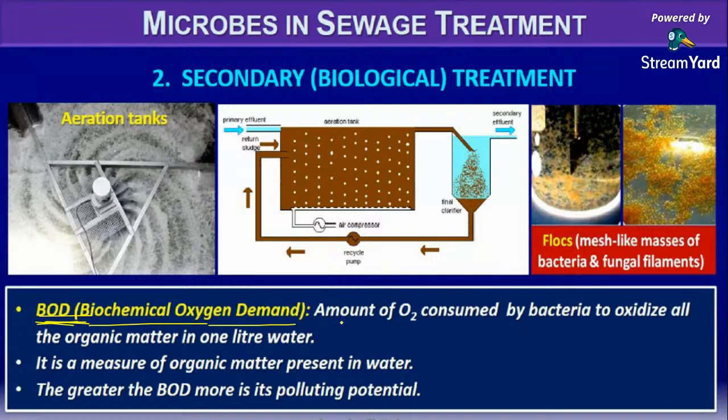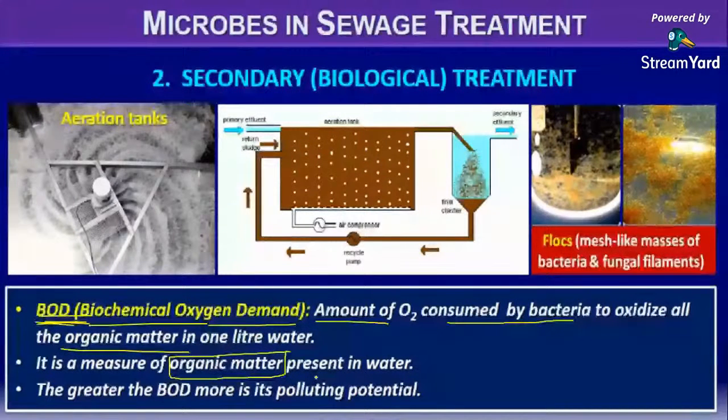It is simply referred to as the amount of oxygen which is consumed by the bacteria to oxidize or break down the whole organic matter present in that 1 liter of water. That you will call the biological oxygen demand. Simply we can say the amount of oxygen that the bacteria requires to break down the complex substances in 1 liter of water. This biological oxygen demand is a measure of the organic matter present in the water. So by measuring the BOD level, we will be able to know how much organic matter is left over there. So this is an important statement.